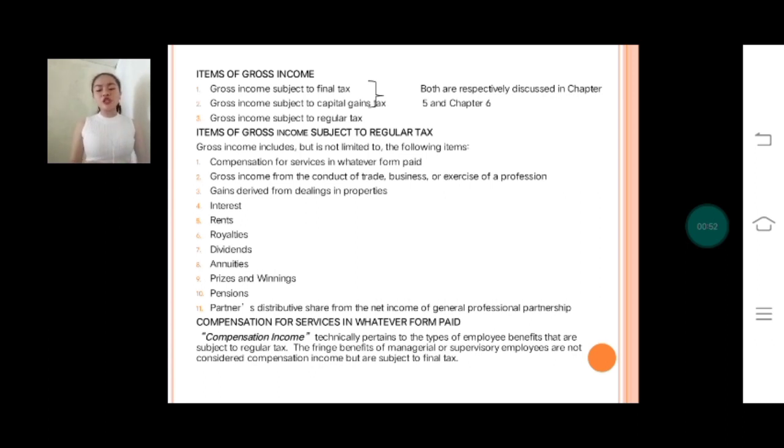So, compensation for services in whatever form paid. Under current tax rules, the term compensation income technically pertains to the types of employee benefits that are subject to regular tax. The fringe benefits of managerial or supervisory employees are not considered compensation income but are subject to final tax. To minimize the complexity of this section, compensation income is separately discussed in Chapter 12.